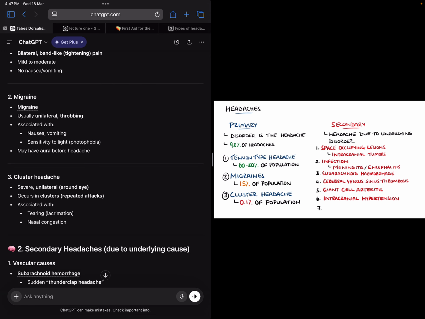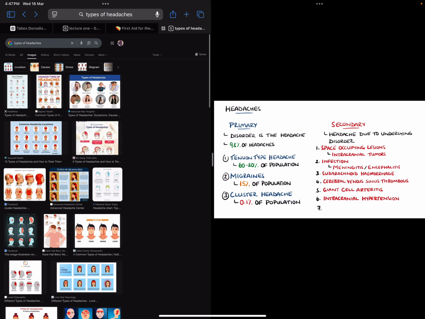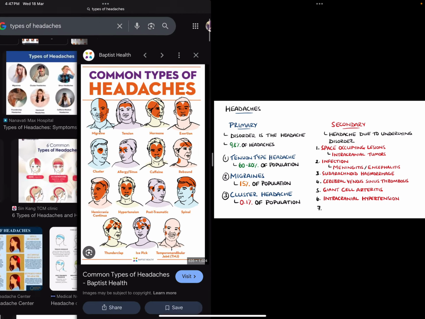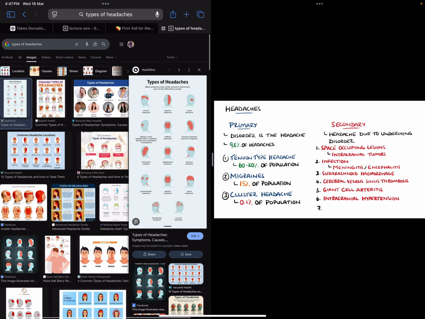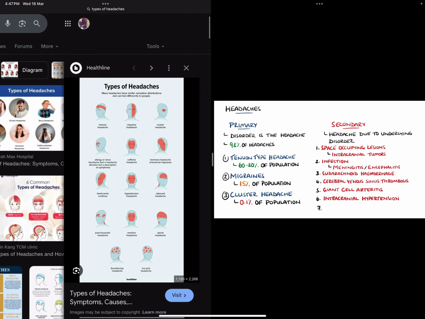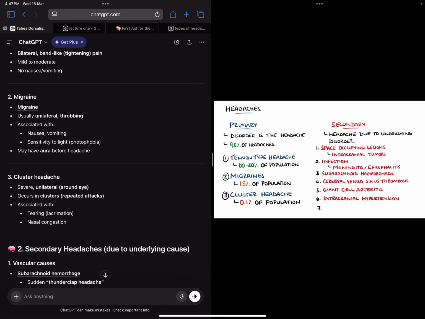Migraine is usually unilateral and it's throbbing. By unilateral, I mean that it occurs in half of the head. So like this, right in front. So half side. So unilateral and there's throbbing pain, right? So this is migraine, and it is associated with nausea, vomiting, and sensitivity to light. So if anyone has migraine, just ask them.